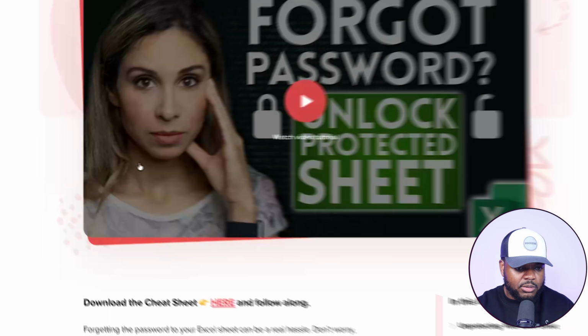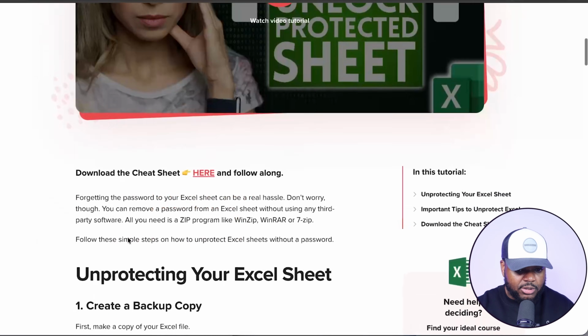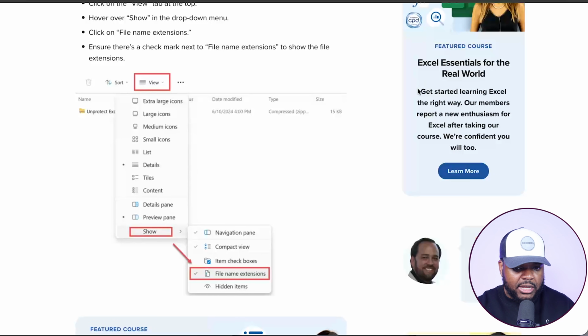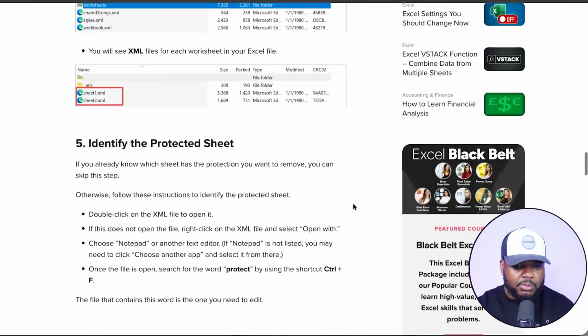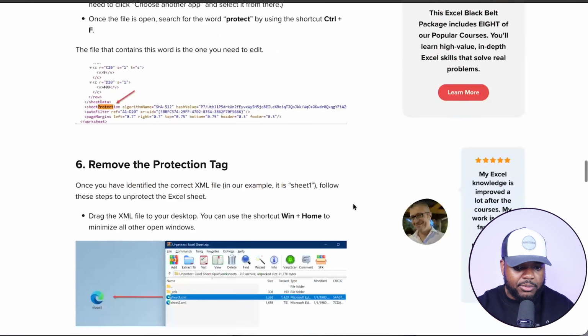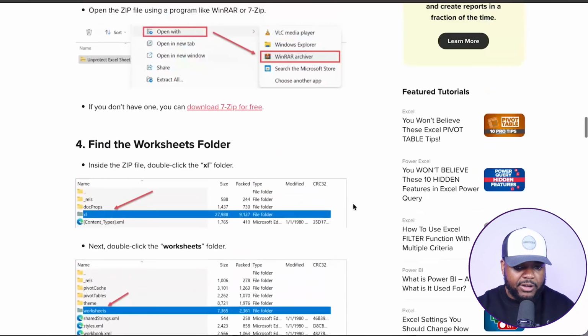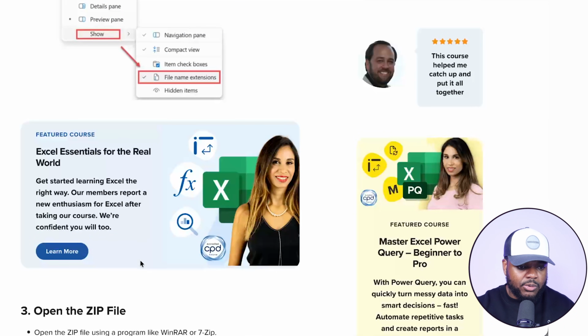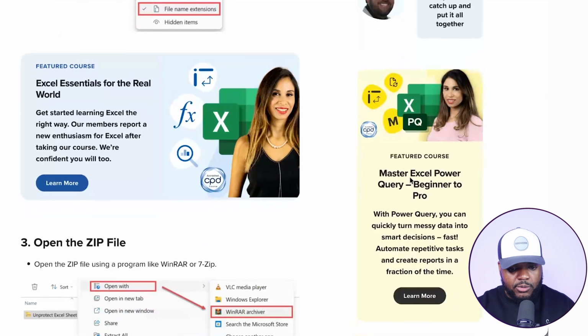So this is the blog article that this woman has produced. It's on her website. And the thing about this website is that they're getting traffic from these different blog articles. But in addition to that, they're also able to get potential traffic going to their digital products, which is an Excel course educating people on how they can go from beginner to pro with Microsoft Excel.